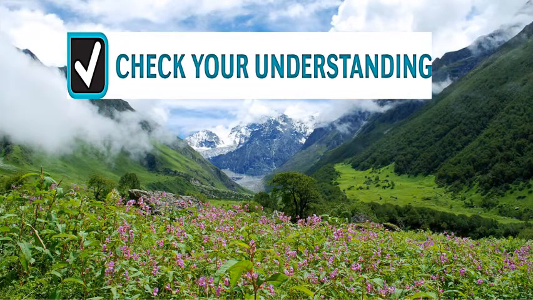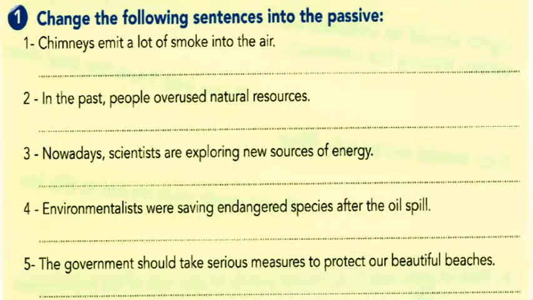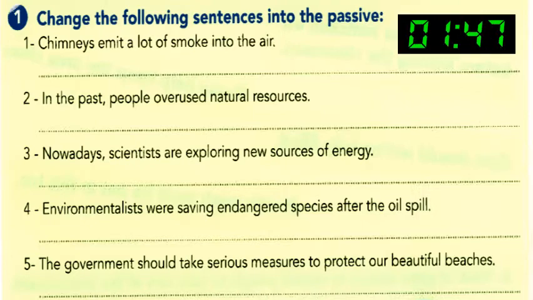Now, my dear students, we should check our understanding. Let's move to our student's book, page 43. Exercise number 1. Change the following sentences into the passive. Look at the sentences carefully.